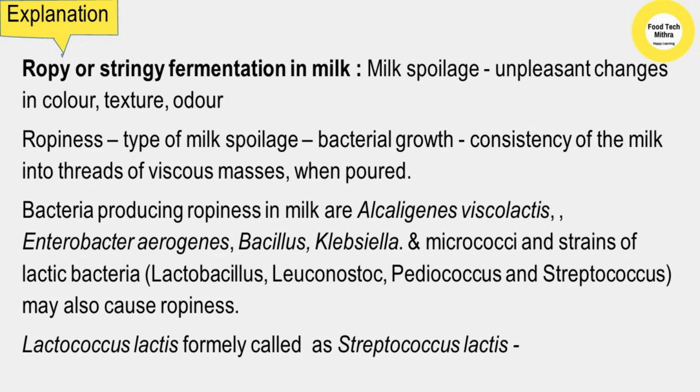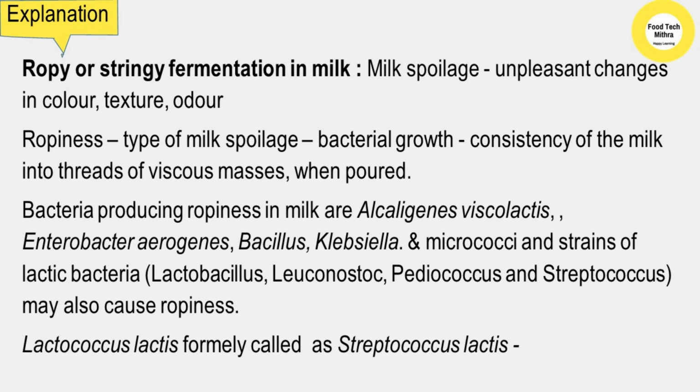It changes the consistency of milk into threads of viscous masses when it is poured. Bacteria producing ropiness in milk are Alcaligenes viscolactis, Enterobacter aerogenes, Bacillus, Klebsiella. Some micrococci and strains of lactic acid bacteria like Lactobacillus, Leuconostoc, Pediococcus, and Streptococcus may also cause ropiness.